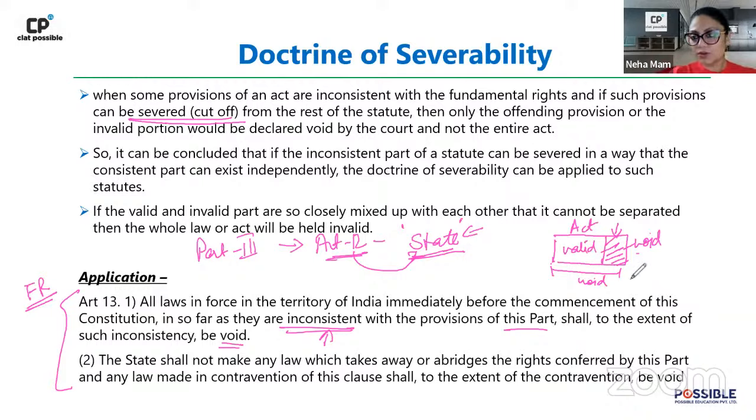So, can anybody give me an example of this? कि जहां पे आपने देखा होगा कि भाई ये offending part ही cut off करा है and the rest of the act remains. Generally, this is what happens.